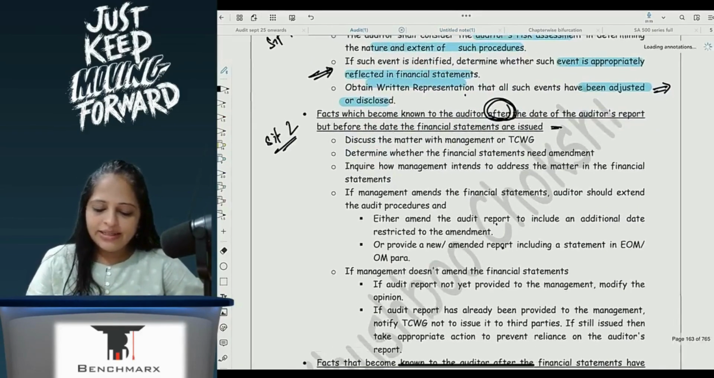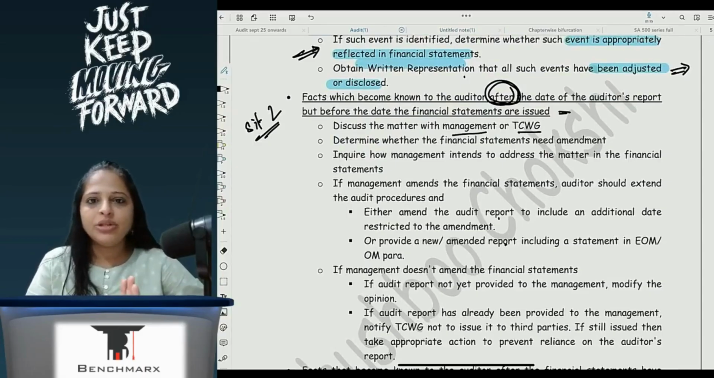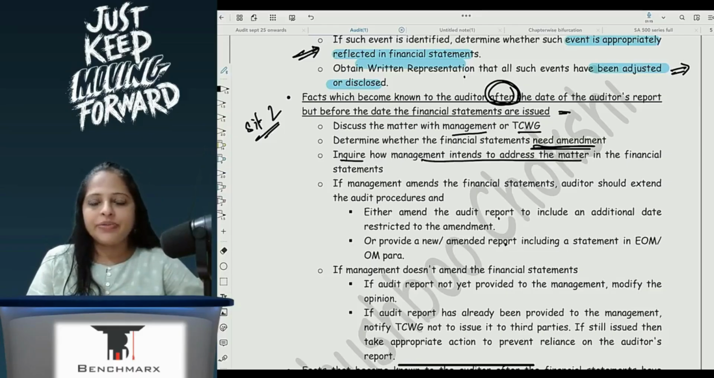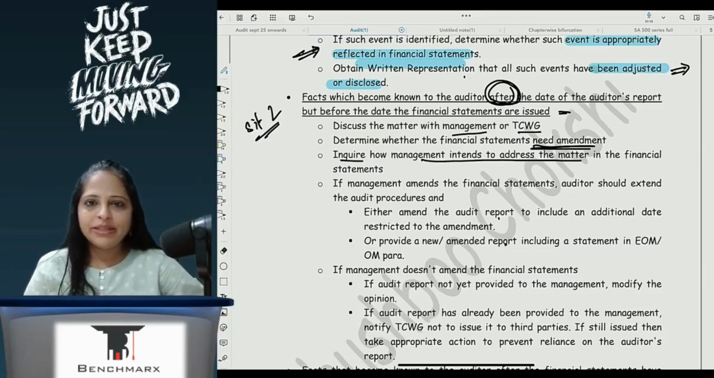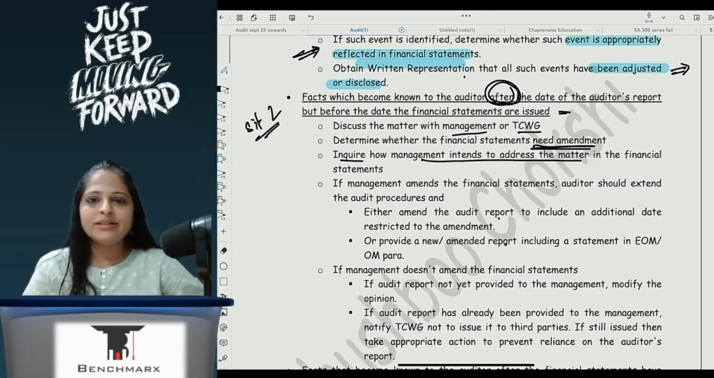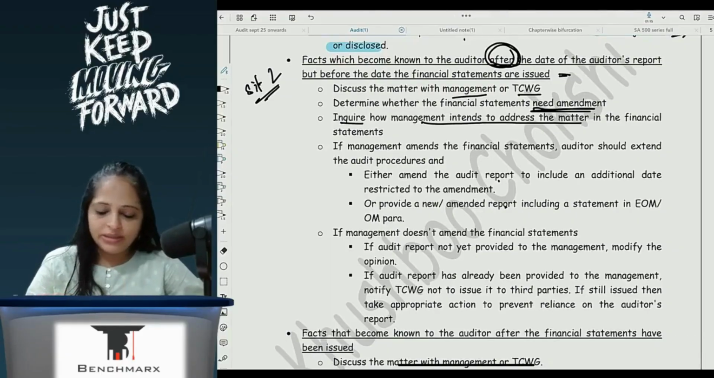Here he's saying discuss the matter with management or TCWG. So first I will discuss. I have issued the audit report, this has come, so what is the implication? Determine whether FS needs amendment. Then I will see whether my financial statements need amendment or they don't need amendment. Inquire how management intends to address the matter. First, the financial statements have to be prepared by the management only. So I'll check with management what exactly you are planning to do with the subsequent event that has come to your knowledge.